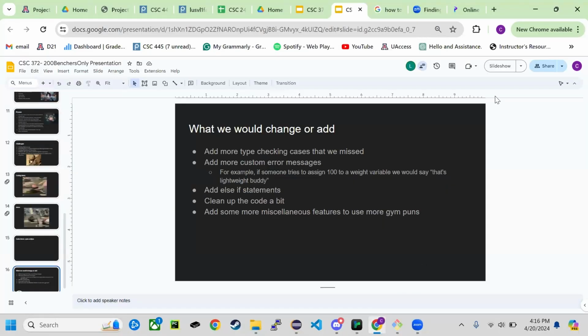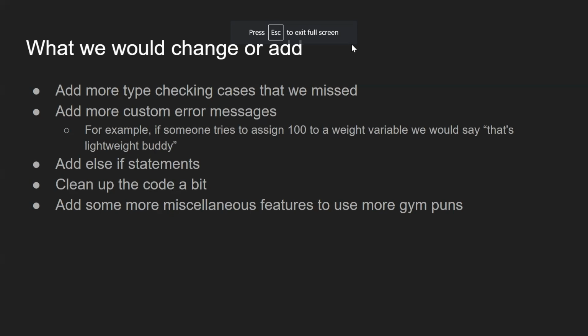We would definitely like to add more custom error messages. We just don't have error messages for these things. It'll just crash if you try to do things like assigning 100 to a weight variable. We wanted to put something like that's a lightweight body instead of just crashing. Also maybe else if statements just for ease of use, but it's still possible to do this with nested ifs. And we did enjoy coming up with the gym puns, so we wanted to add more features that would have more gym puns, because that was a very fun part of making this language.